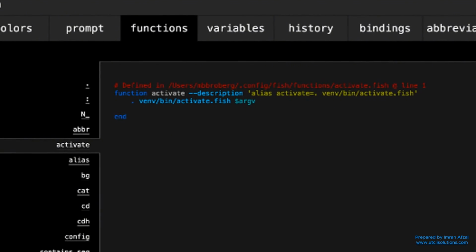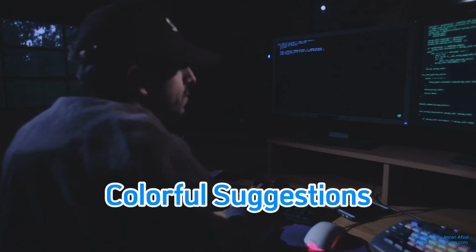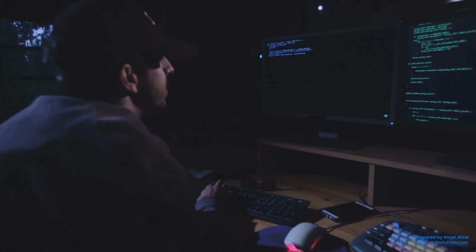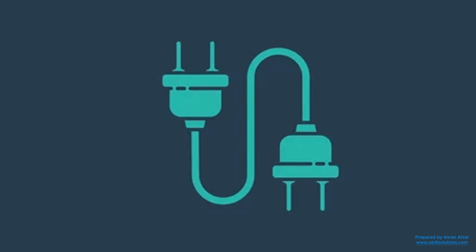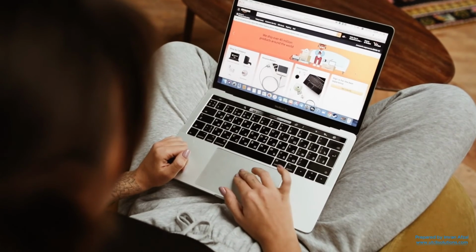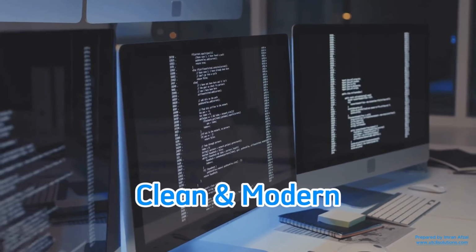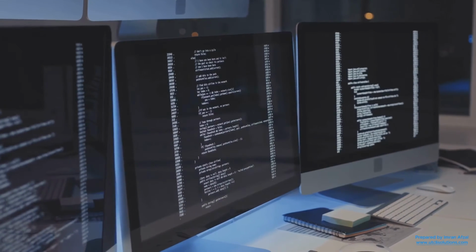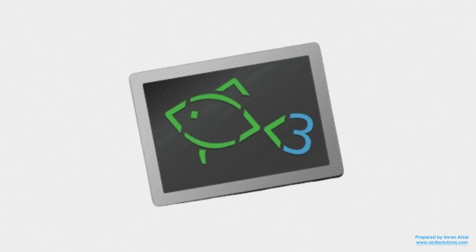Here are some cool things about Fish. Colorful suggestions. It shows helpful hints as you type. Easy setup. No need for extra tools or plugins. Web-based configuration. You can customize it using a web page in your browser. Clean and modern, it feels fresh and beginner-friendly. Fish is a great choice if you're just starting and want a shell that's simple and ready to go.